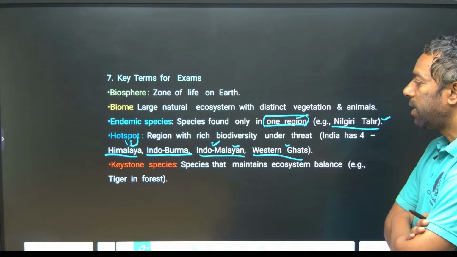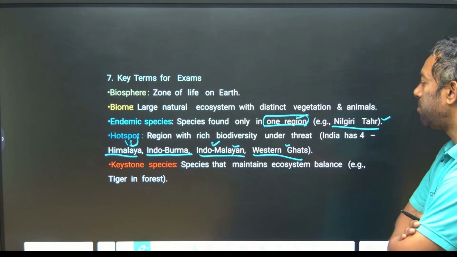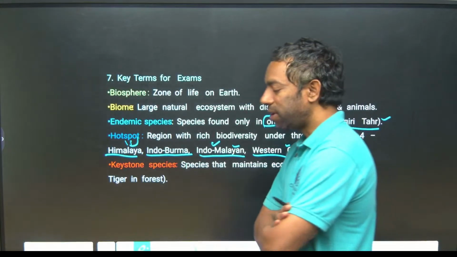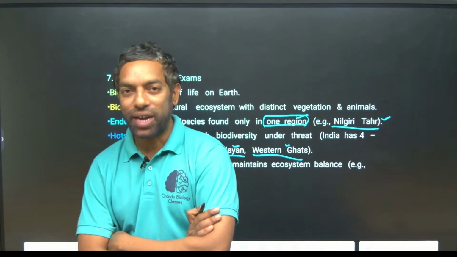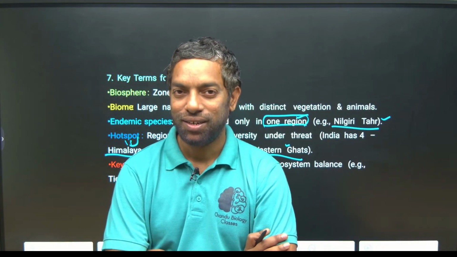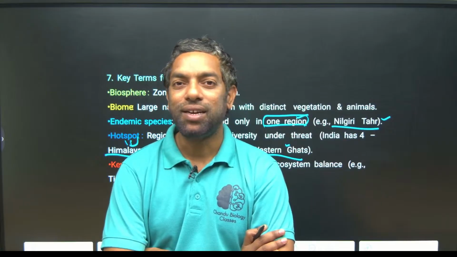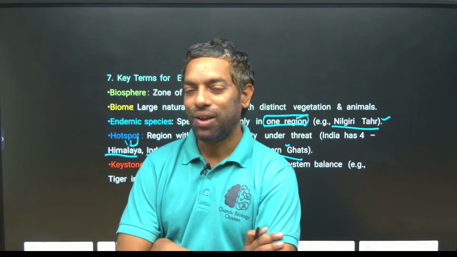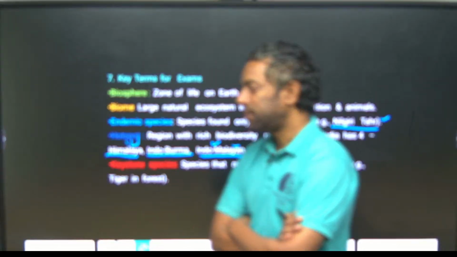Keystone species maintain the ecosystem balance. Tiger in the forest. Of course, if there is no tiger, who can protect the forest? Because the tiger is the keystone species for protecting the forest. I hope you guys understand this.